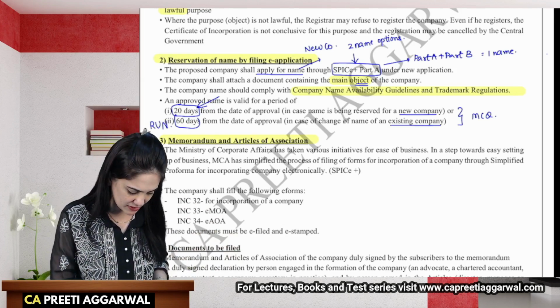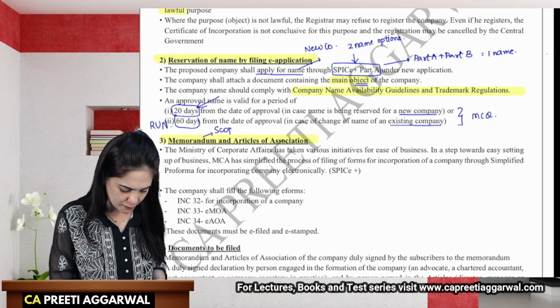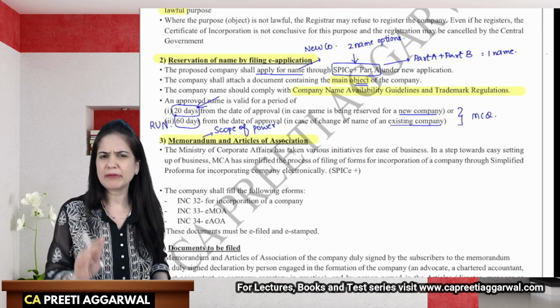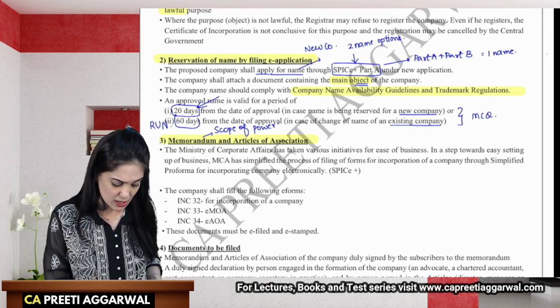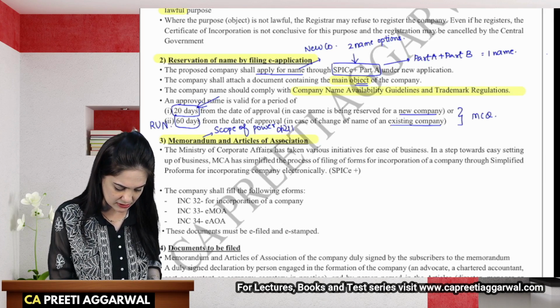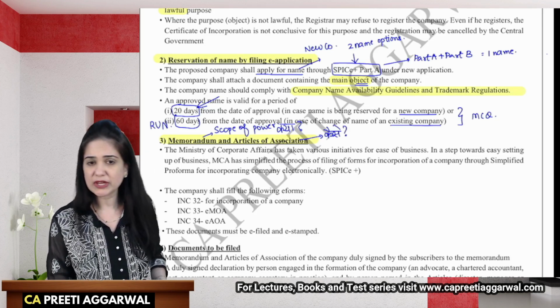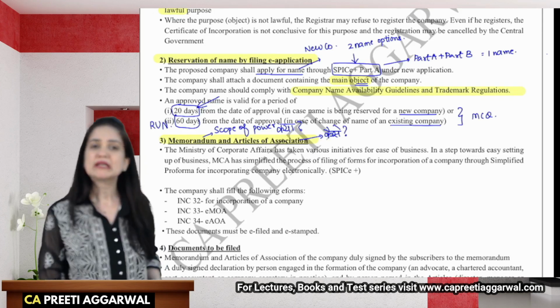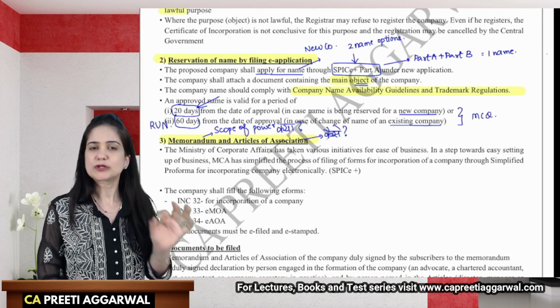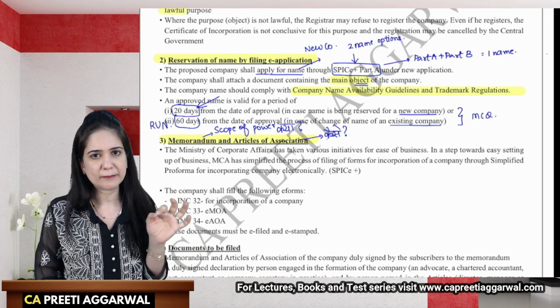Now, memorandum, it defines the scope of powers of the company. Company can perform only those tasks which are authorized by the memorandum. Anything beyond that will be ultra vires. So what the company can do is written in its memorandum, and how to do it, that is written in the articles: what are the rules, what are the regulations, what is the procedure, what are the restrictions, that is mentioned in the articles. These are the two primary, they are the main documents of the company.